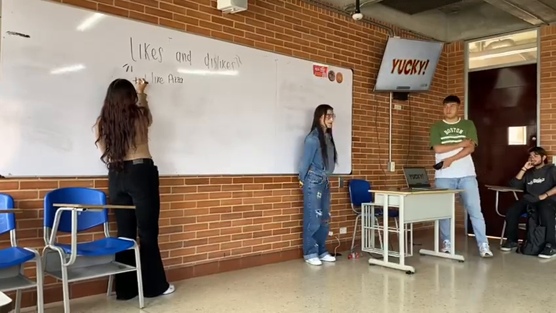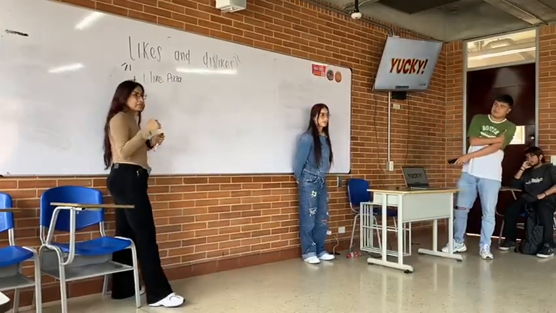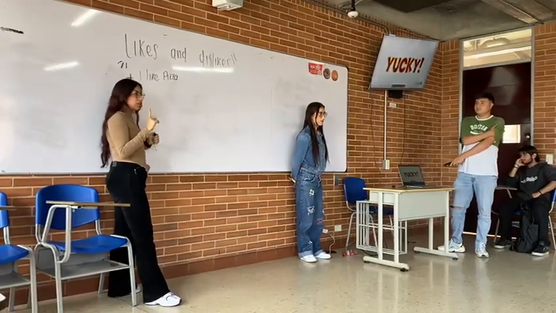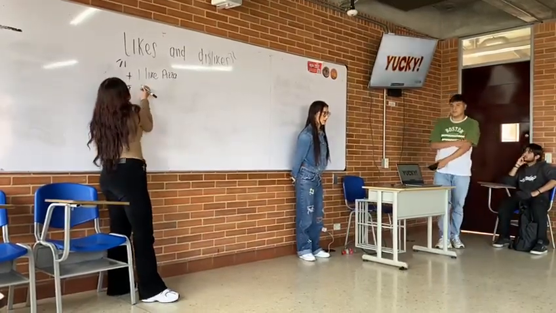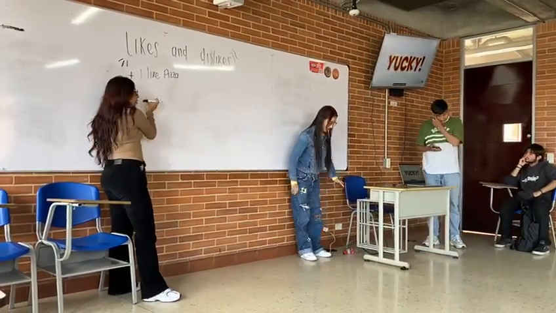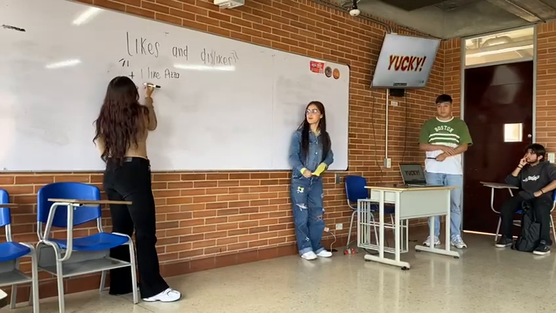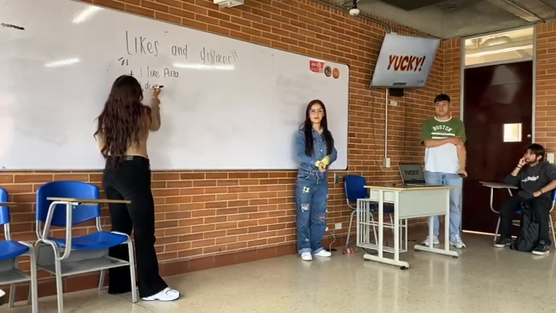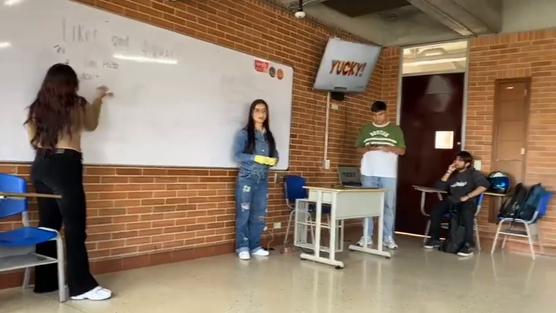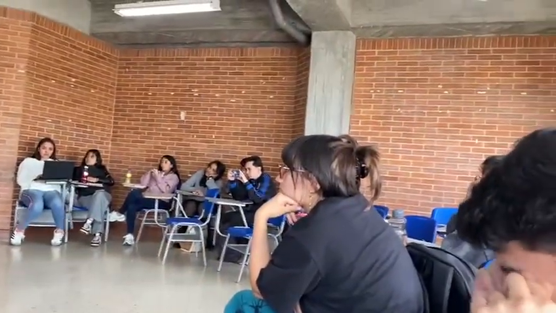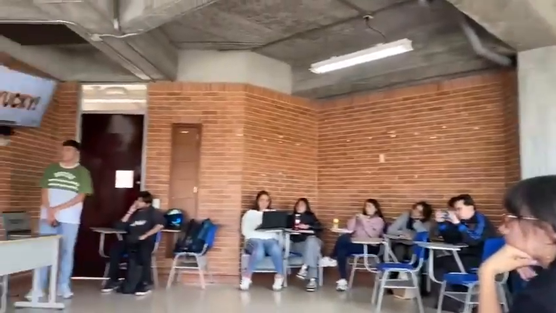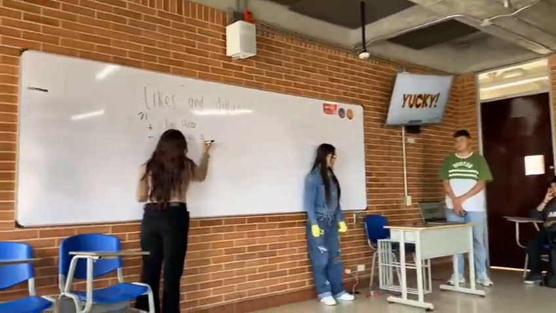To express that something isn't good for you, that you don't enjoy, we use the auxiliary verb don't. Remember the auxiliary verb and the main verb. For example, I don't like grapes.